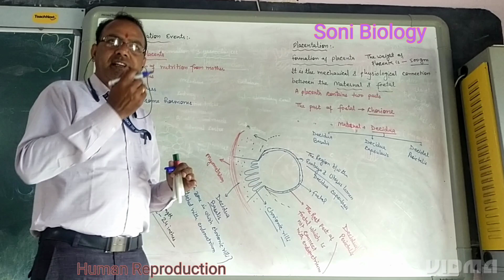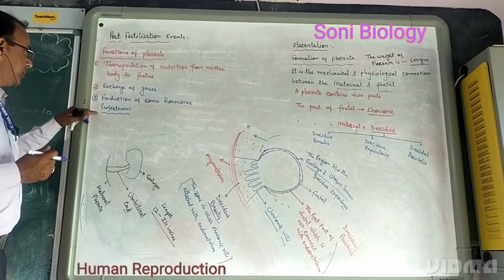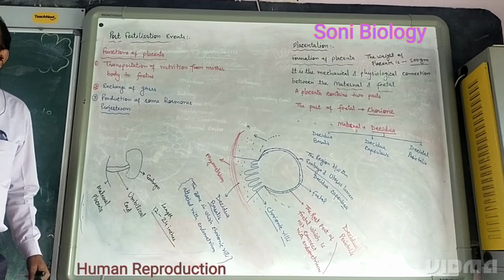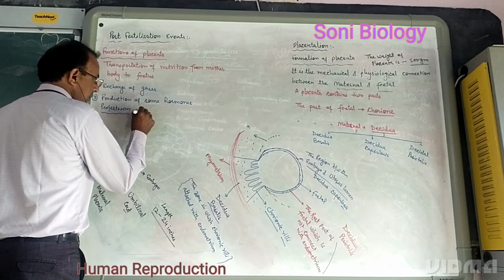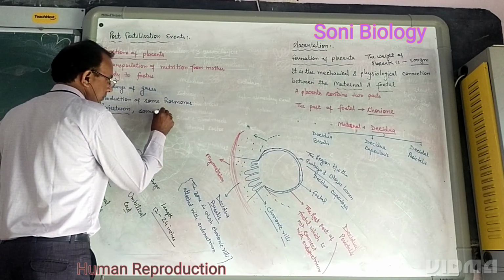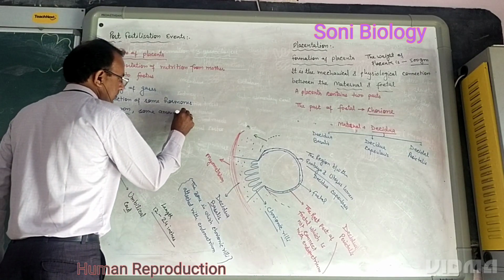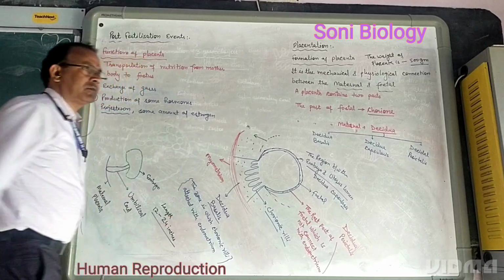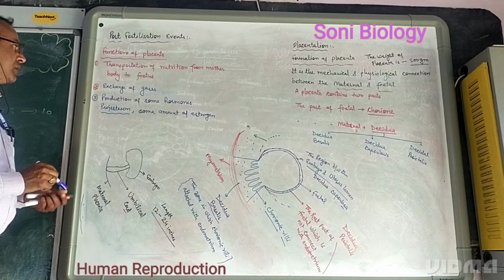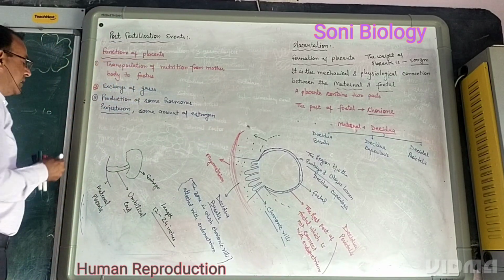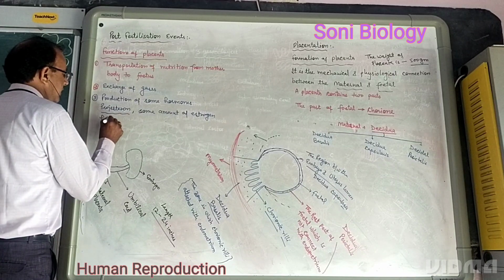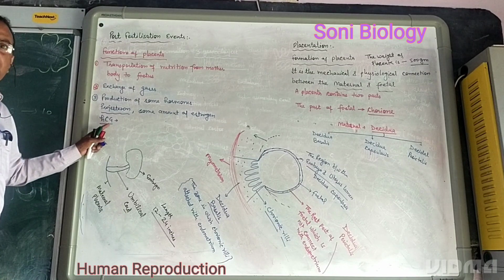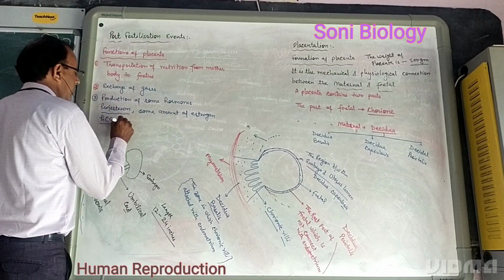But as the placenta is produced, this progesterone hormone is released by the placenta, and some amount of estrogen. Some more hormones are also released by the placenta, such as HCG, human chorionic gonadotropin.